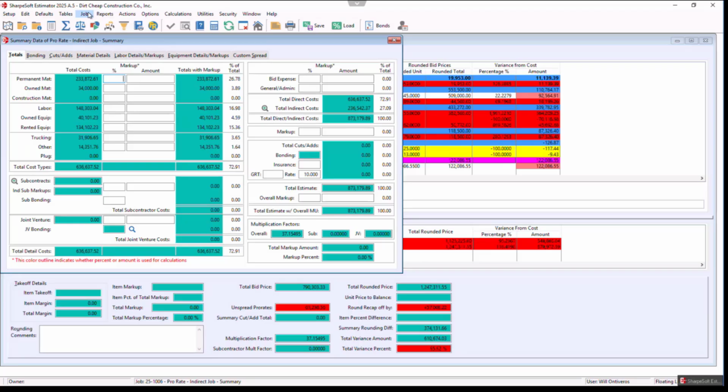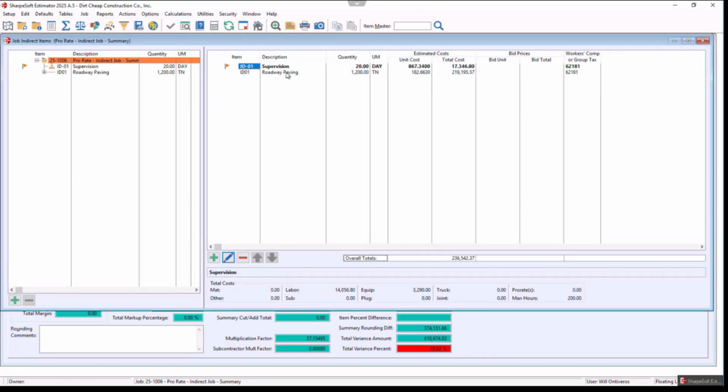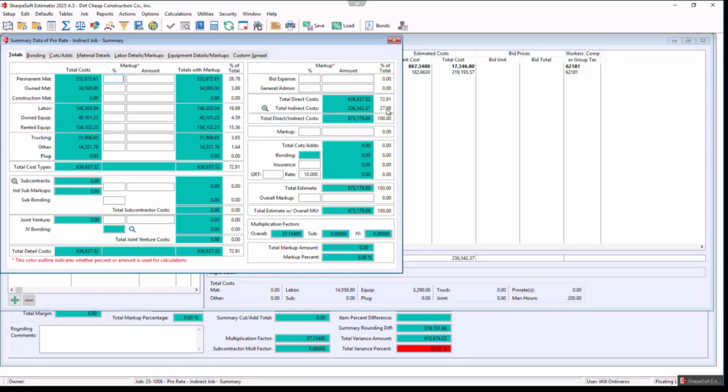The one problem, not necessarily a problem, but if we go back into the indirect here, if there's multiple, let's say, and we just want to change that percentage, we need to flush out how does that get changed? Does that change all material, labor, and equipment? It just changes it by a wholesale amount. But that would be a feature that we would definitely look to add and change if we had some more background to that. So thank you. That's a great question.